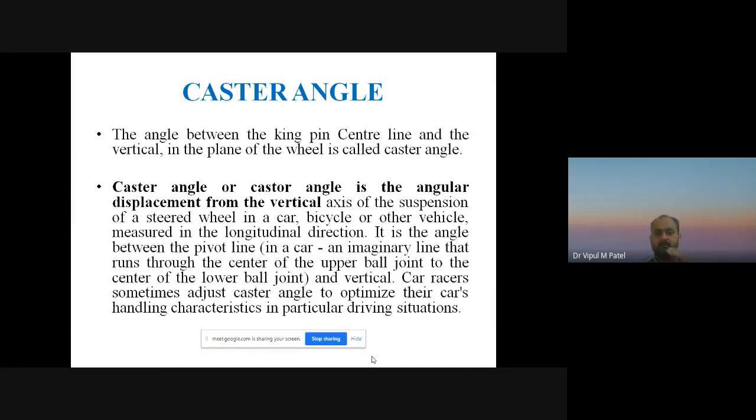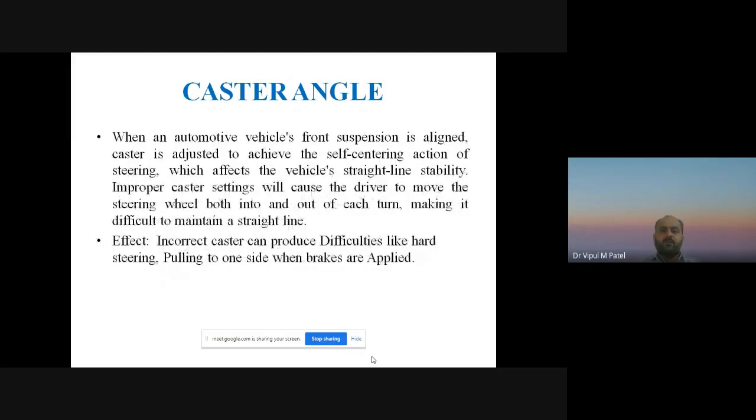It is the angle between the pivot line and the vertical, and car racers sometimes adjust the caster angle to optimize their car's handling characteristics in a particular situation. So it is called the caster angle. When an automotive vehicle's front suspension is aligned, caster is adjusted to achieve the self-centering action of the steering, which affects the vehicle's straight line stability.